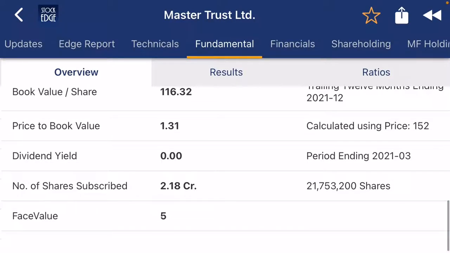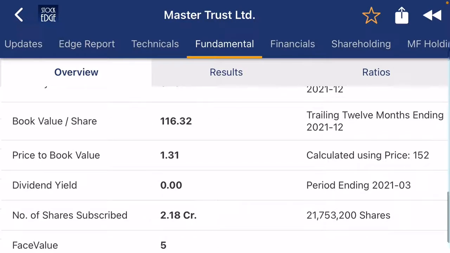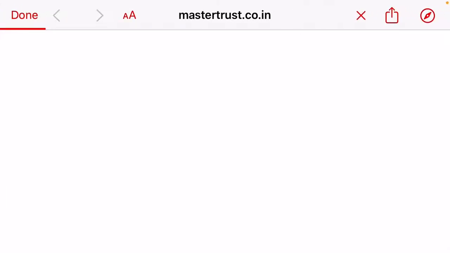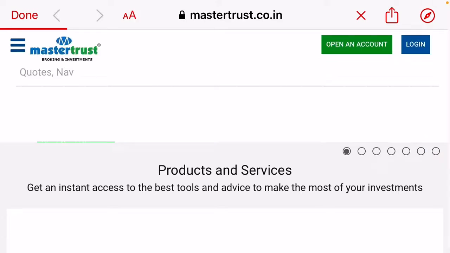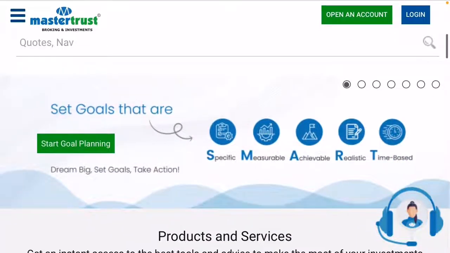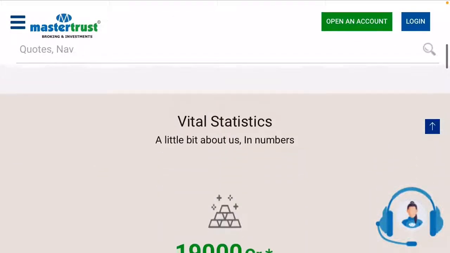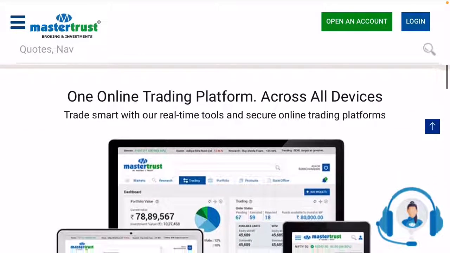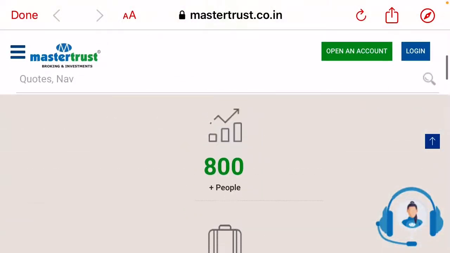Good potential company. Face value 5, total floating shares 2.18, which is very good, low equity in the market. When you check the total investment and strategy, you can see the company is dealing in mutual funds, virtual statics, customer states, and a lot of things in the financial respect.